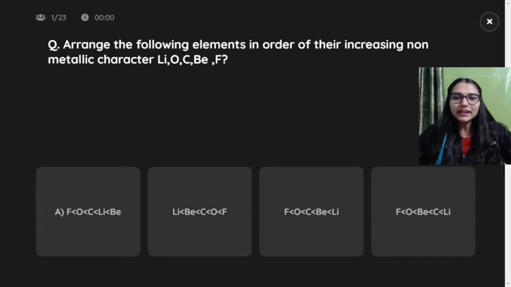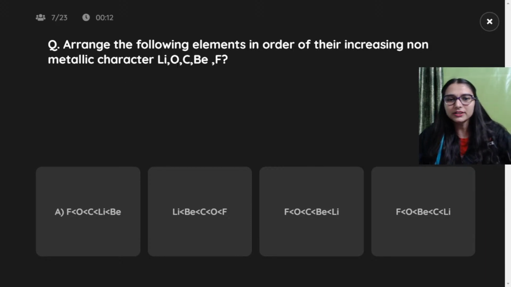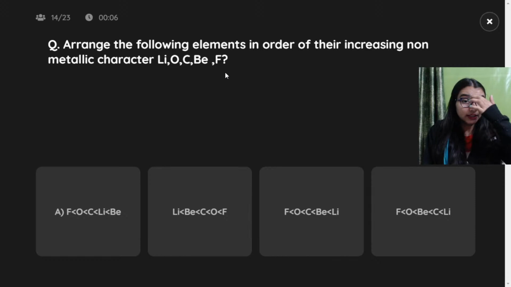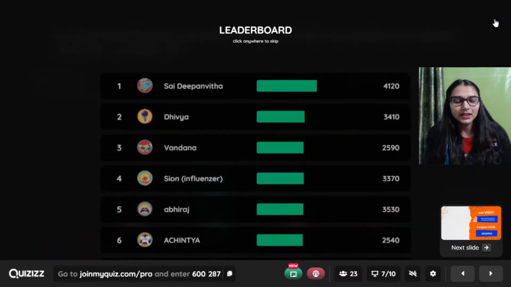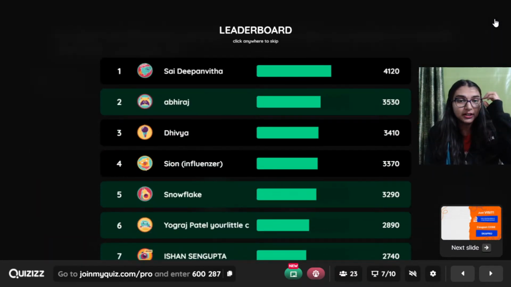There you go. Arrange the following elements in order of their increasing non-metallic character. Lithium, oxygen, carbon, beryllium, fluorine. Order of their options को देखो. Increasing non-metallic character. Non-metallic character, tendency to gain the electrons. That would be maximum for fluorine among all the elements given here. सबसे ज़्यादा effective nuclear charge था.